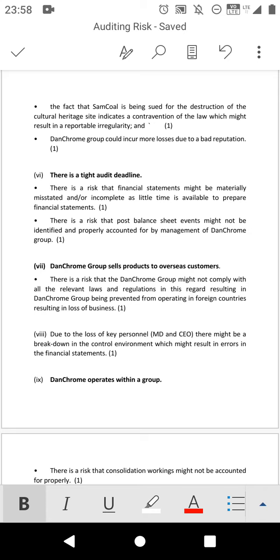Remember, if the company is not complying with the rules and regulations, remember this company is dealing with illegal mining, which means if they are not complying with the rules, the countries that they are exporting to, if they can know that there is a risk that this company is not complying with the law, which means that those customers are not going to buy the product that they are selling, because they are going to be prevented from selling to other countries.